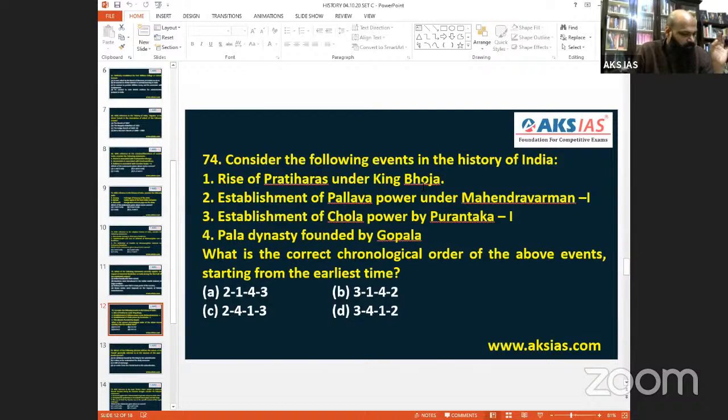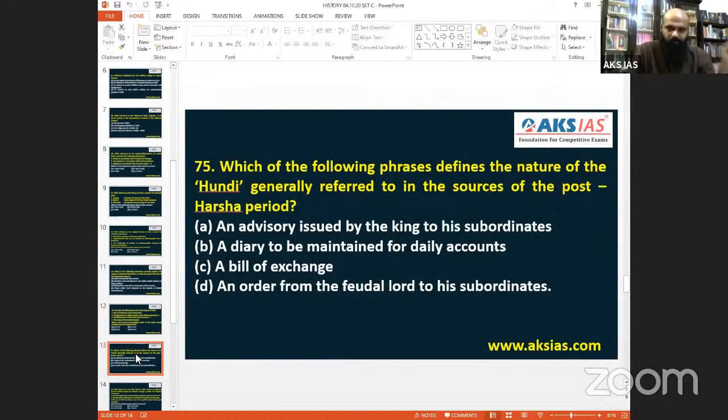So when you talk about 2, 4, 1, 3. Yes, 2, 4, 1, 3. 74, we can go with C. That is what comes by 74, C.